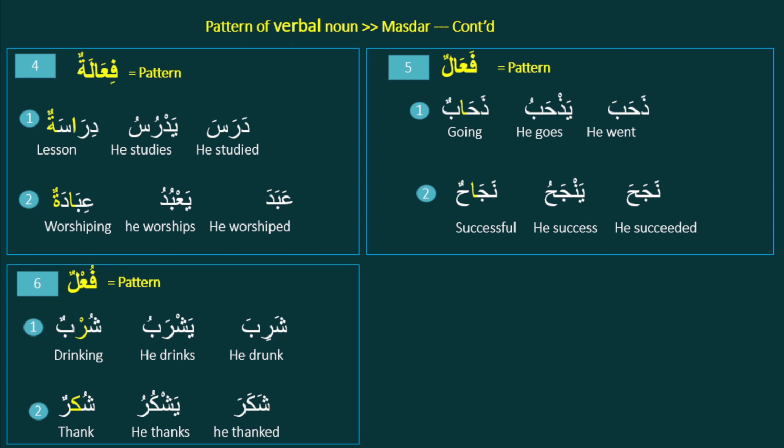Active and passive participles are very easy. So this is the verbal noun or Masdar pattern. There are many Masdar patterns for many verbs, so here I have just picked some easy and frequently used verbs.